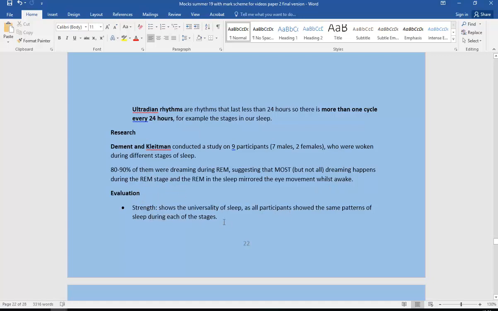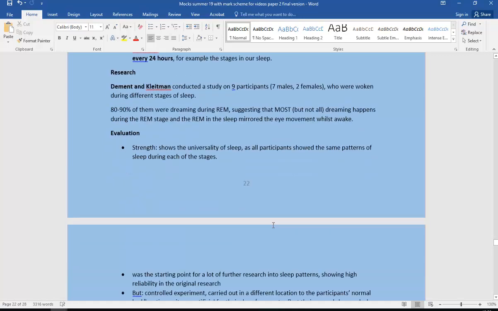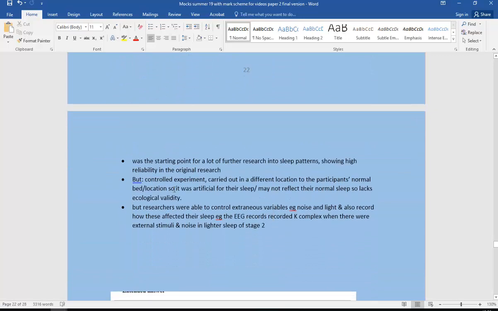So obviously it shows the universality of sleep, that people generally show those same patterns. And obviously it was the starting point for a lot more research into sleep patterns. It was a controlled experiment, which was very good on the one hand, but unfortunately because it is in controlled lab conditions, they were not in their normal bed location, and that was very artificial. They're probably not going to sleep in the same way, and therefore it would lack ecological validity. But it is important for you to outline why it lacks ecological validity.